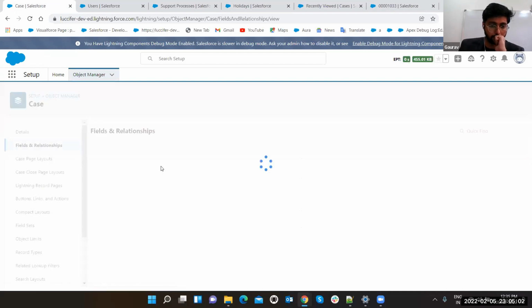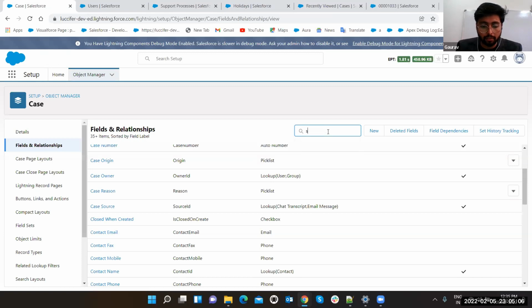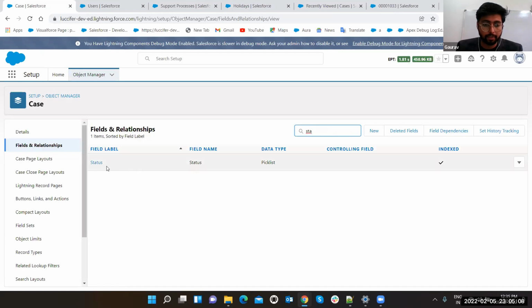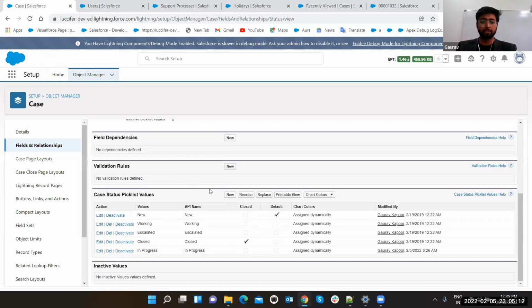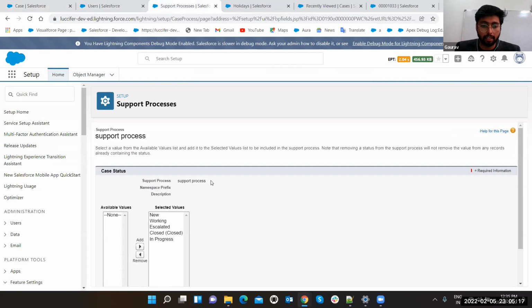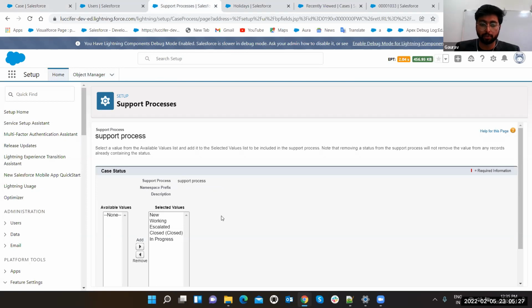Go to fields. There will be one status field here. Status. See what options you are having here: New, Working, Escalated, Closed, In Progress. These are the options which are available in the sales support process.